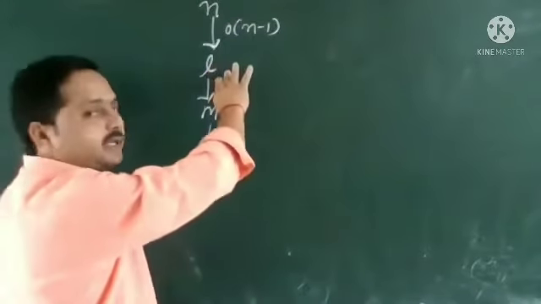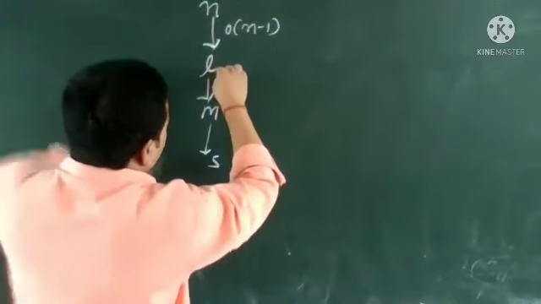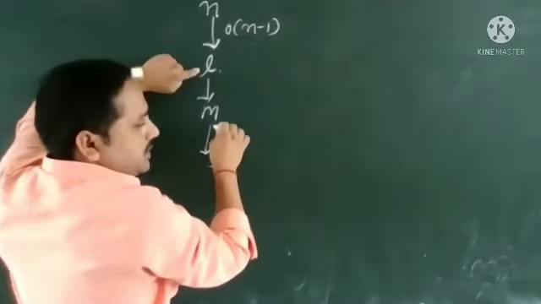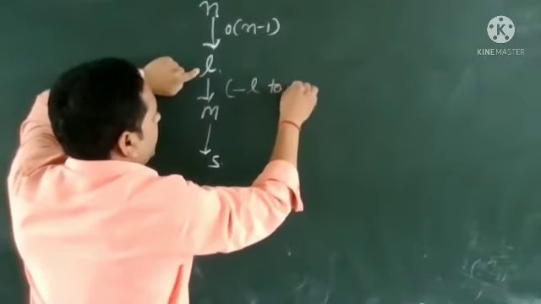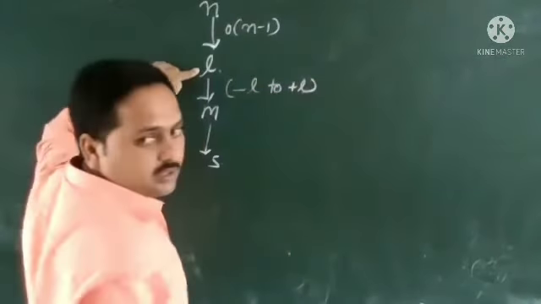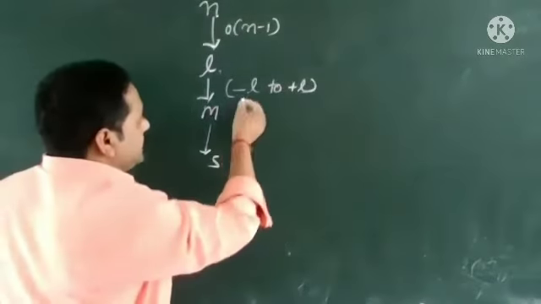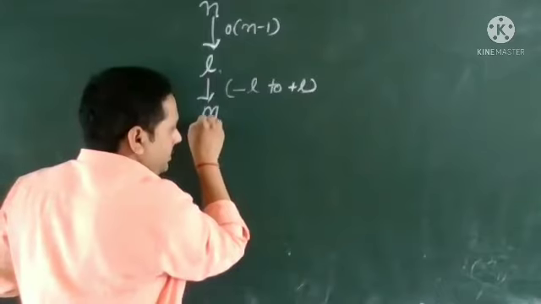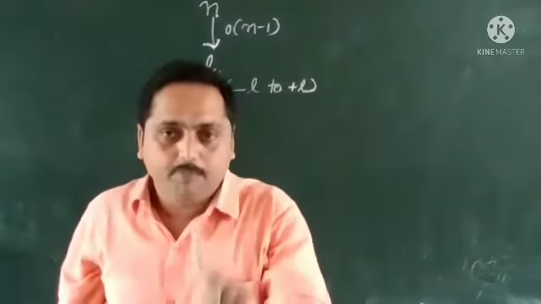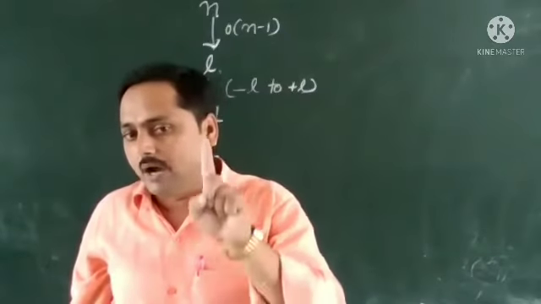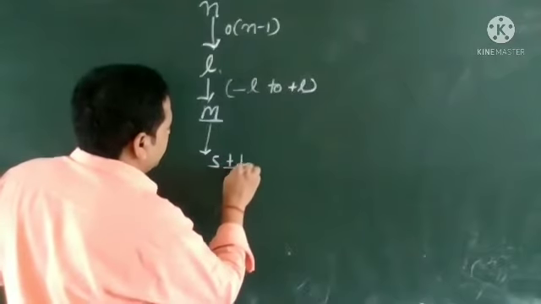By using this formula, we can calculate L. If we have L, we can use the formula minus L to plus L to get M. And for each value of M, we have plus minus half.